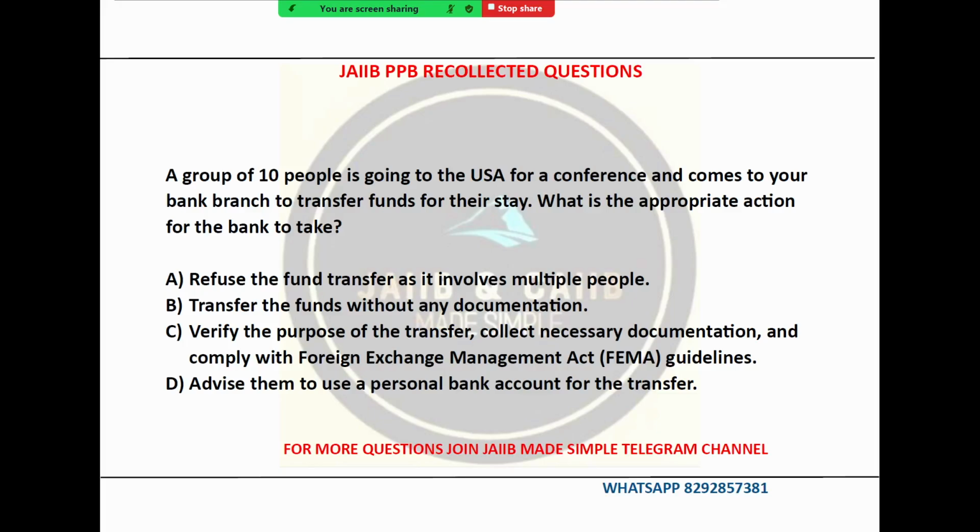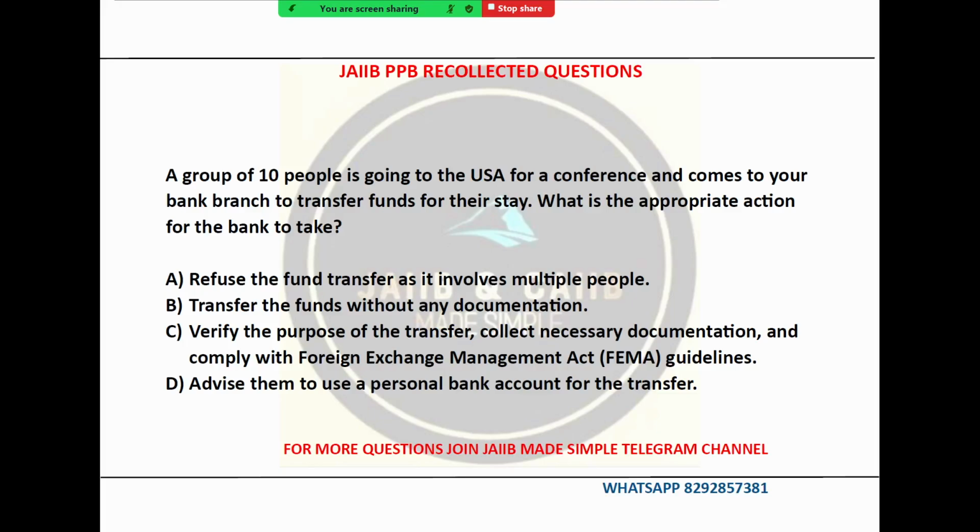The first option says refuse the fund transfer as it involves multiple people. This is incorrect. A bank cannot deny a legitimate financial transaction solely based on the number of people. Option B says transfer the funds without any documentation. This is highly irresponsible and illegal. Banks are obligated to verify the source and purpose of funds to prevent money laundering and financial crime.